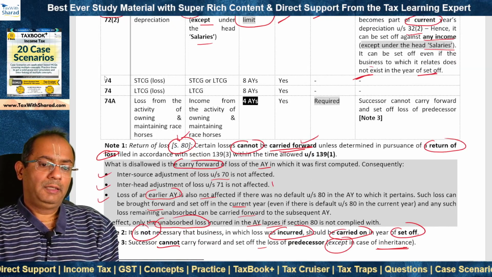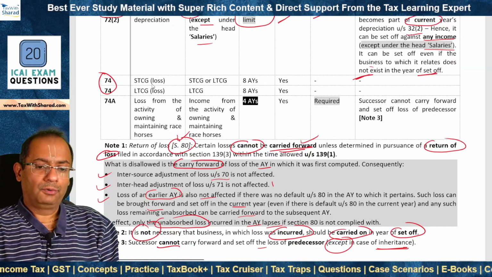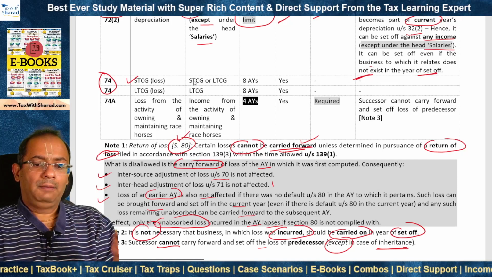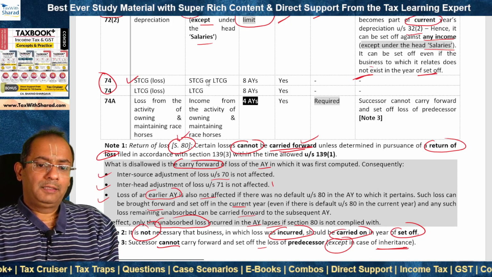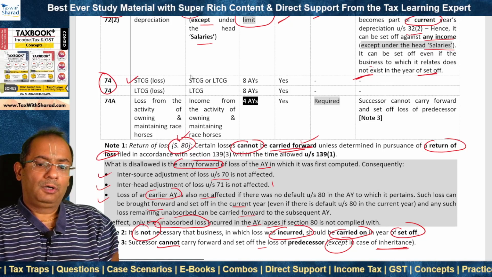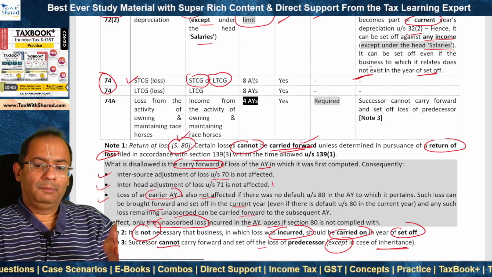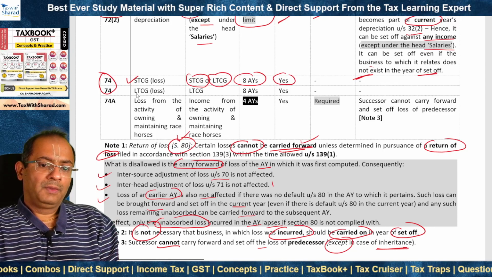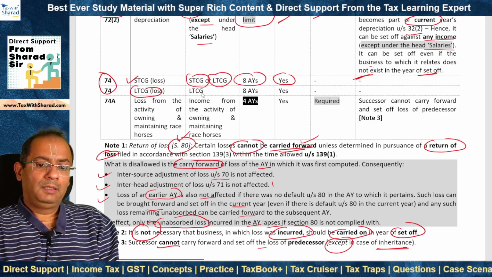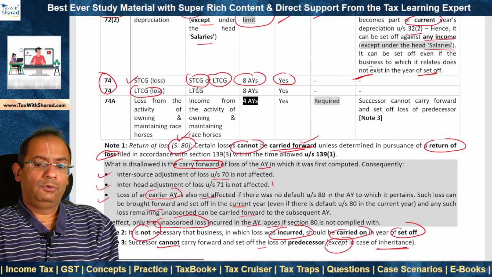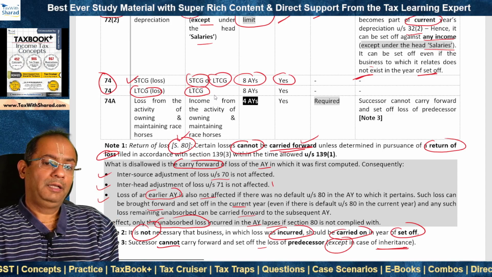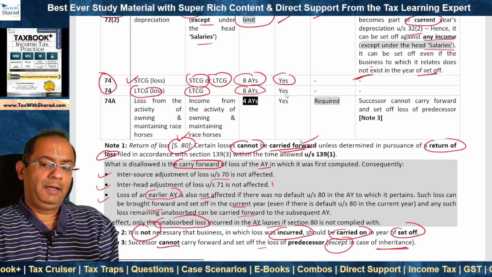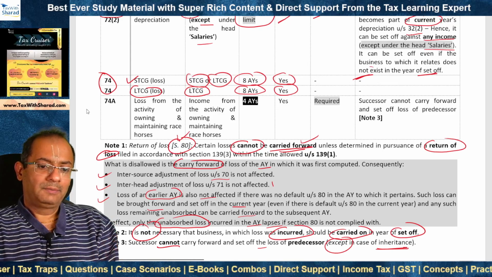Coming to loss under the head capital gain. This is section 74. As far as short-term capital loss is concerned, it can be carried forward and set off against any capital gain, whether short-term or long-term. The period is 8 years and the return of loss needs to be filed in time. But as far as long-term capital loss is concerned, it can be carried forward and set off only against long-term capital gain, not against short-term capital gain. And the time period remains for carry forward at 8 years and return of loss condition applies.